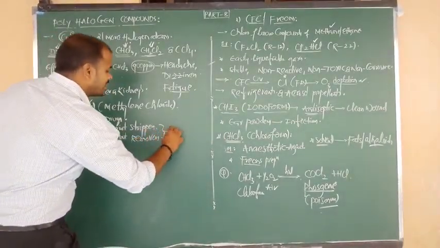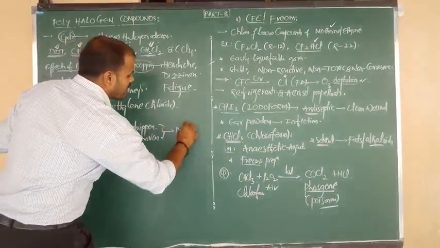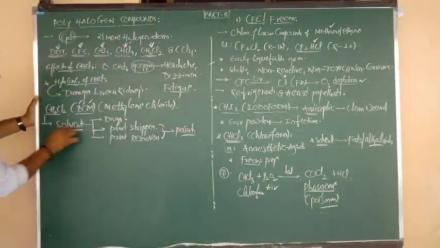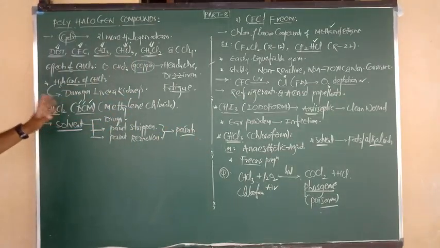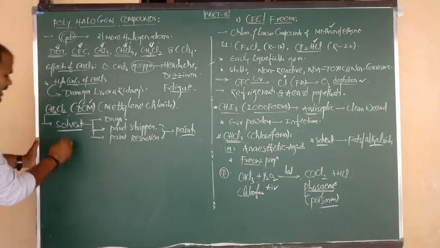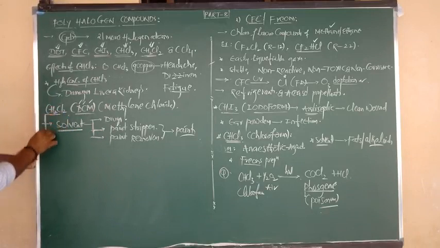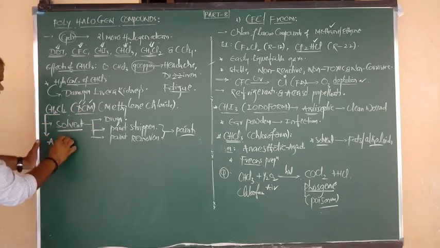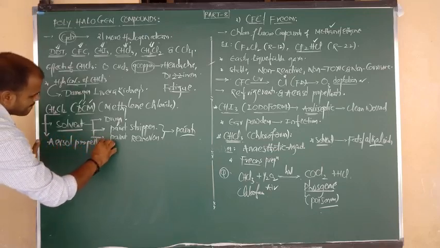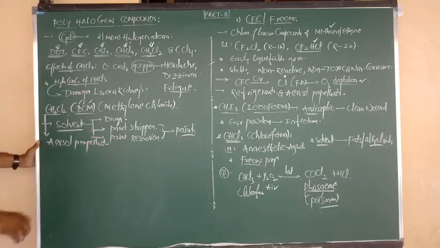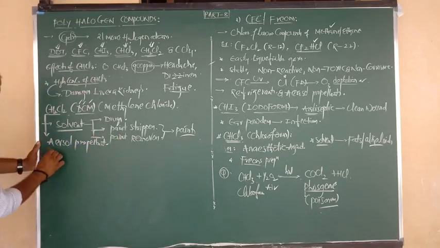In varnish making and paint preparation we use the solvent, DCM, methylene chloride, CH2Cl2. Also, dichloromethane can be used as an aerosol propellant. Good.